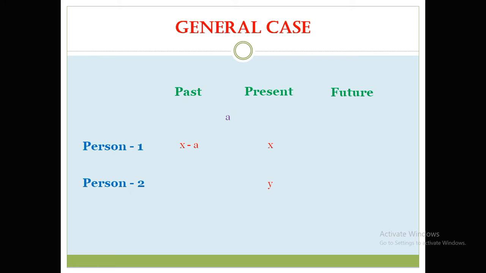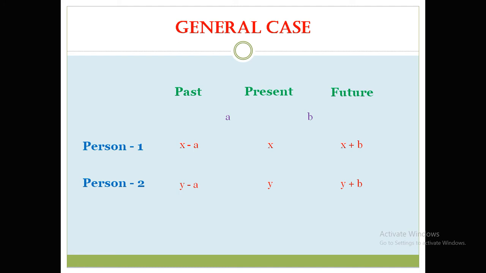Similarly, the age of person 2 a years ago is y minus a. And similarly in future, what is the age of person 1 after b years? It is x plus b. Similarly for person 2 it is y plus b. So this table is very easy and even self-explanatory.